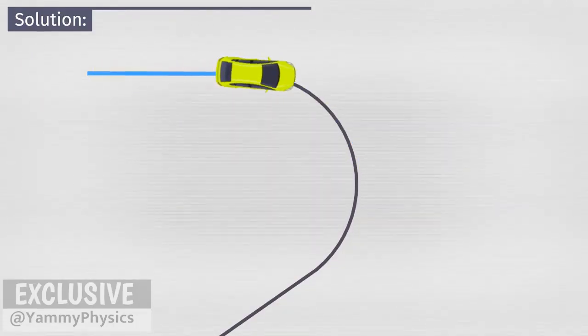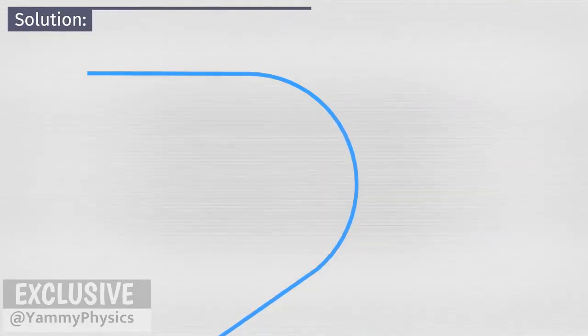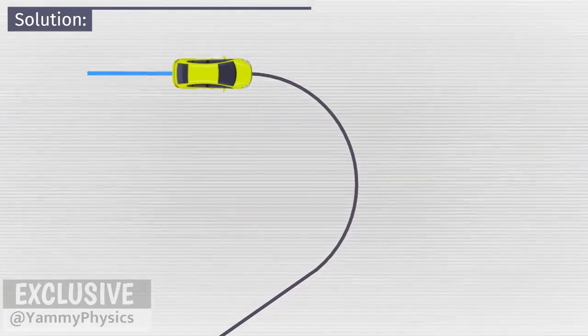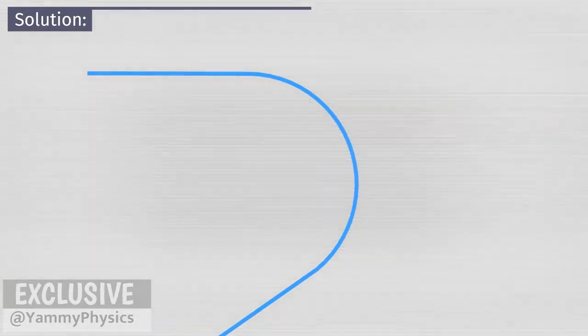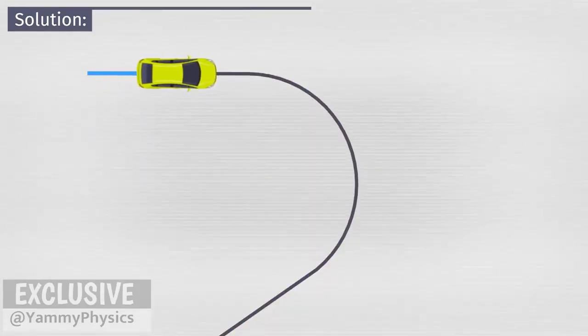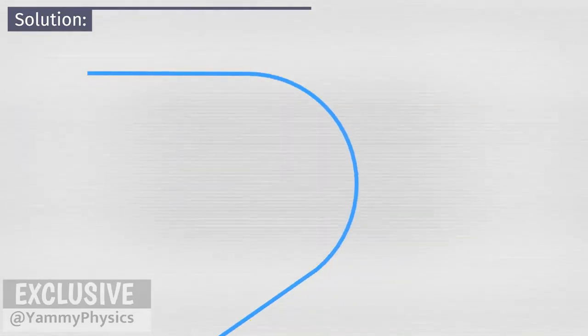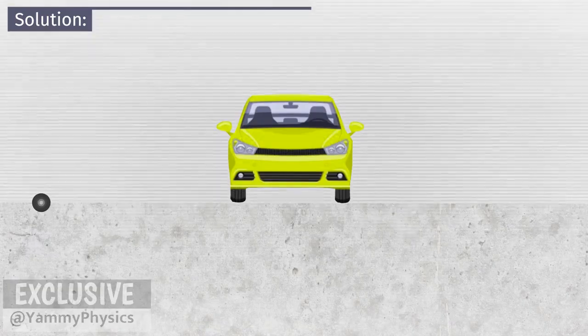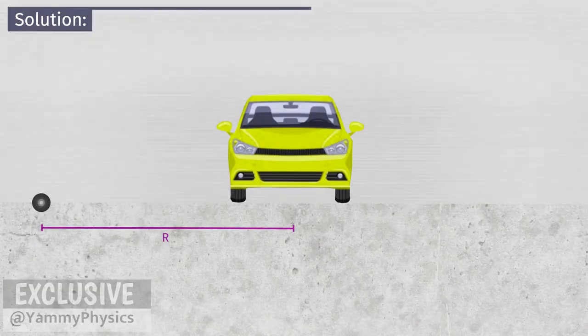If the car is driving at a speed less than the maximum speed allowed, then the car will go through the bend as it should. This is the expected condition. In order to avoid slipping, the forces acting on the car must be balanced. We will see this system from the front view. The distance from the axis of rotation to the center of mass of the car is r.